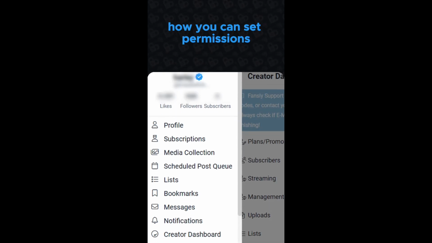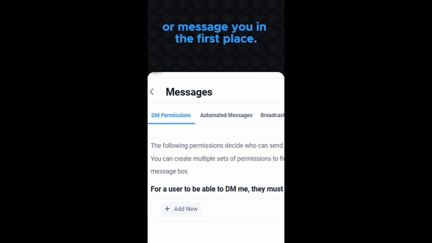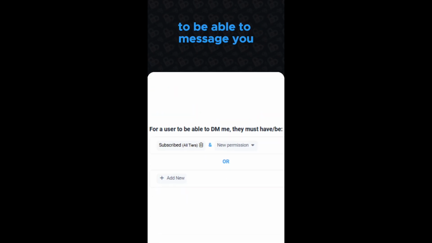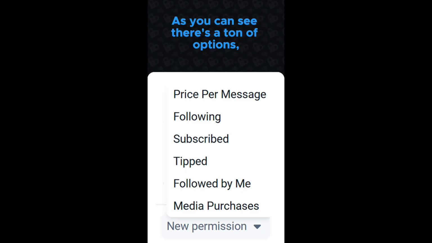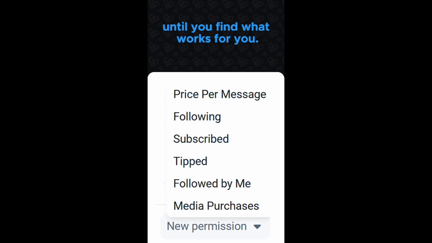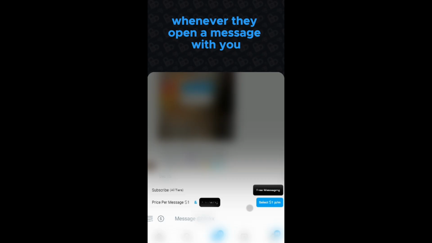And let's start with how you can set permissions on who can reply to these messages, or message you in the first place. Maybe you only want people to be able to message you if they're subscribed to you, or maybe you want subscribers and any followers who have purchased a certain amount of media from you. As you can see, there's a ton of options, so mix and match until you find what works for you. Users will see these permissions whenever they open a message with you, so they'll know right away if they're eligible to message you or not, and why.